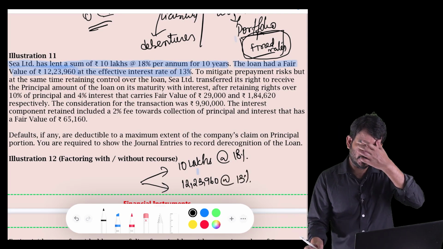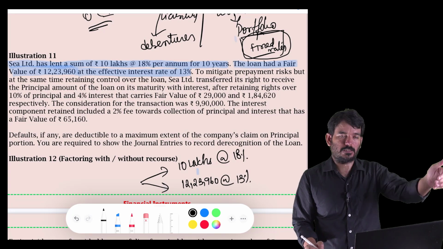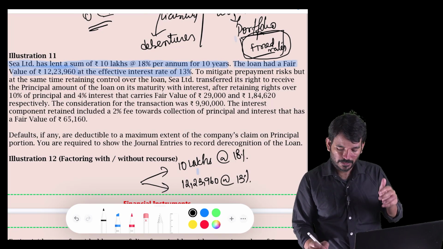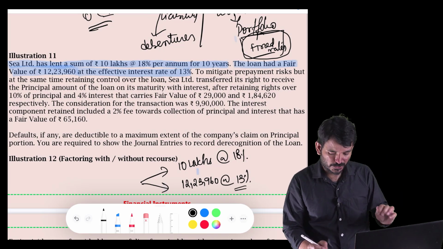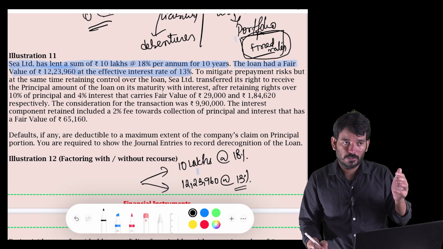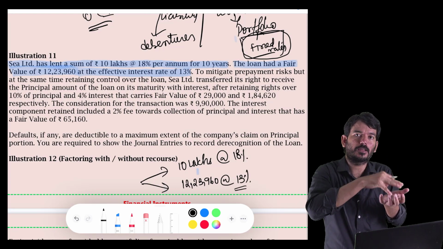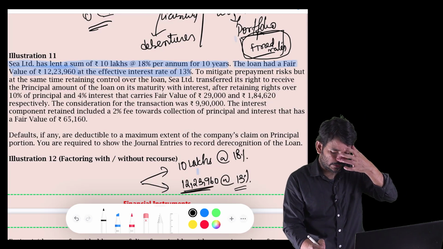So what are you trying to say? What I am trying to say is, I am issuing a loan to the customers at 18%. That is a huge interest rate, wherein the effective rate is 13% only. That means in the market the prevailing rate is only 13%. So I am charging more. Because I am charging more, the fair value of the loan I am giving will be high. So that is the reason why the fair value is 12,23,960.